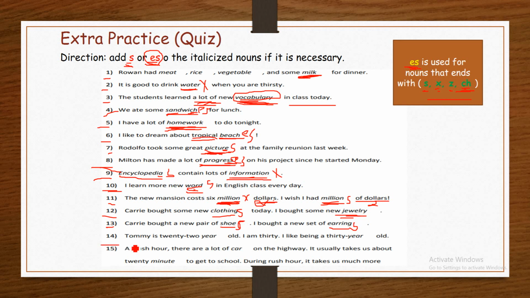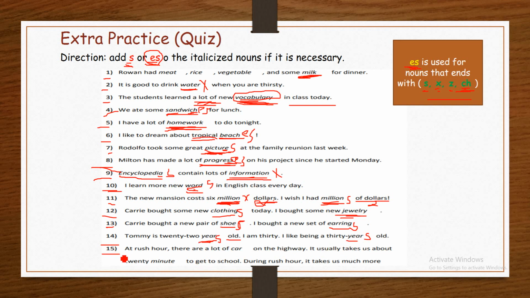Number 14. Tommy is 20 years old. Year is a countable noun. Tommy is 20 years old. 22 years old. I am 30. I like being 30 years old.